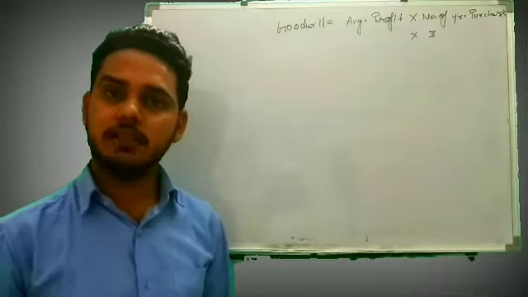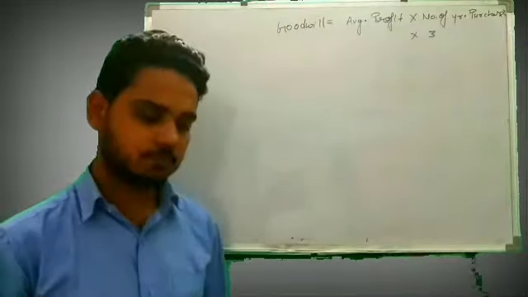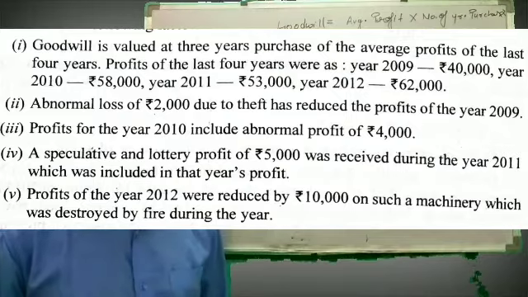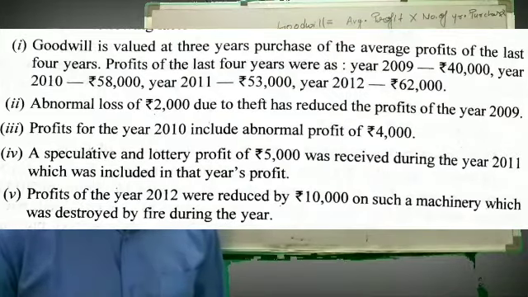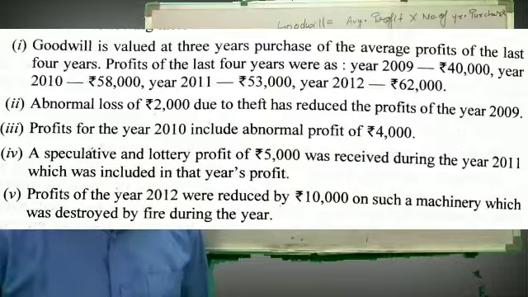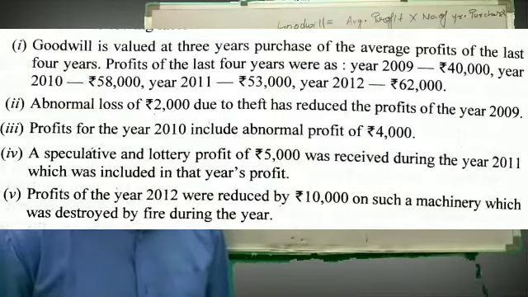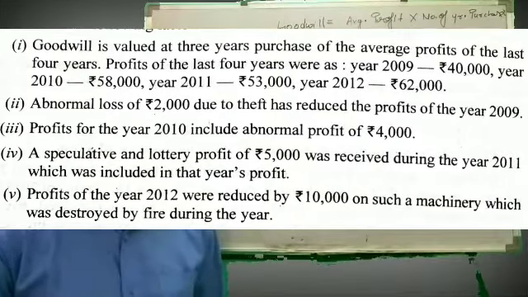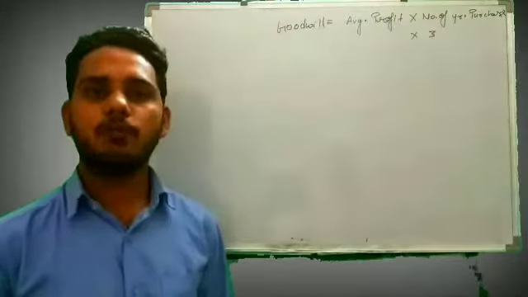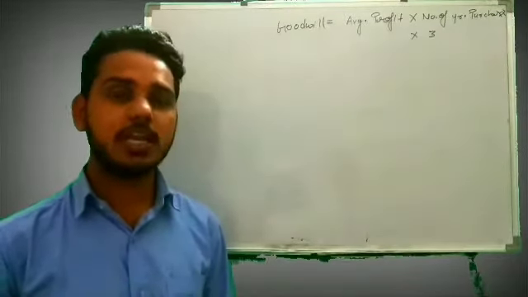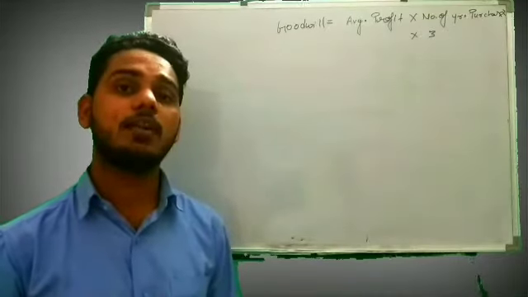Now let's see what other things are given in the question. Profit of the last 4 years were 2009 40,000, 2010 58,000, 2011 53,000, and 2012 62,000. So profit is given, so that is very easy. We have to only calculate average.